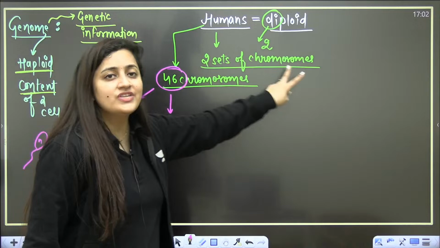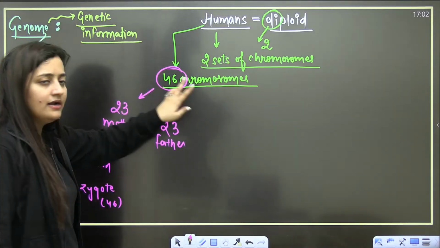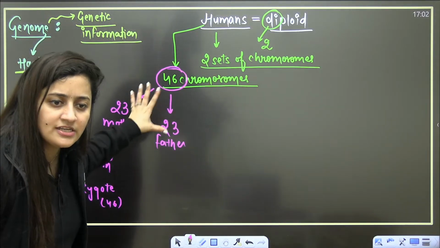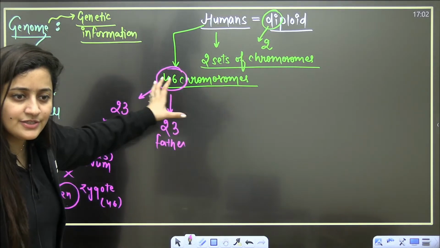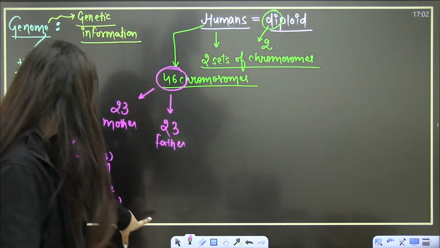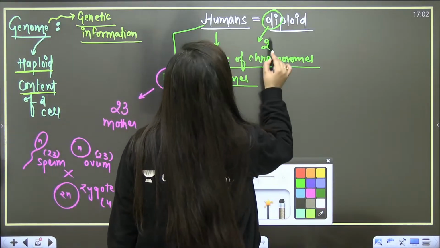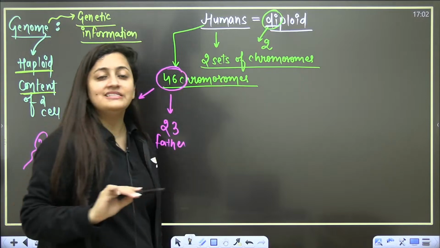So we have two sets of chromosomes. One is from mother's side, another is from father's side. This is what we have. We have the two sets of chromosomes. That is why we say we are diploid.